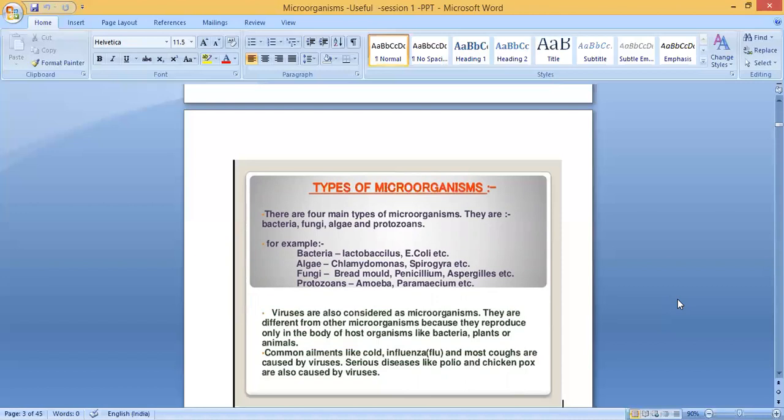Clear, children? Common ailments like cold, influenza, and most coughs are caused by viruses. Serious diseases like polio and chickenpox are also caused by viruses. So these are virus diseases: cold, influenza or flu, cough, and serious diseases like polio, in which the person becomes paralyzed, and chickenpox. All of this is caused by viruses.